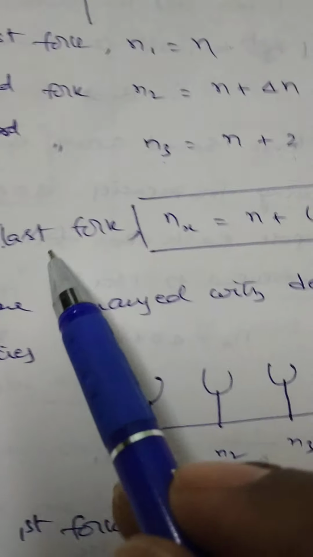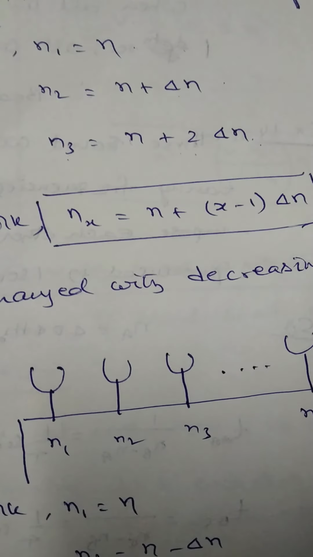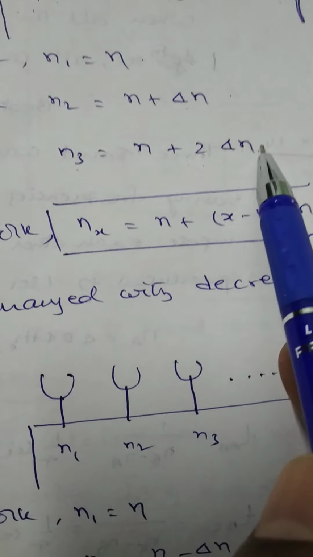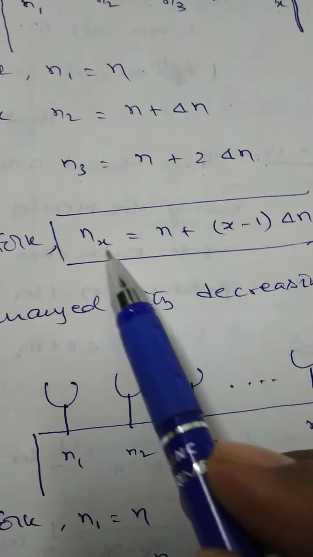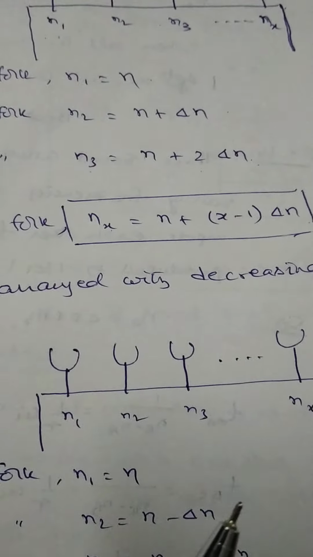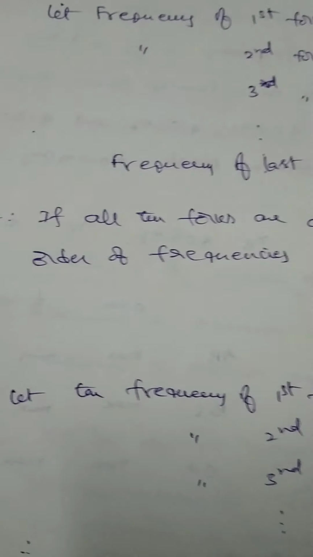Similarly for the last fork nx is equal to n plus x minus 1 into delta n. Here n3 is 2 delta n, n4 is 3 delta n, n5 is 4 delta n, and so on. So therefore the frequency of the last fork nx is equal to n plus x minus 1 into delta n.